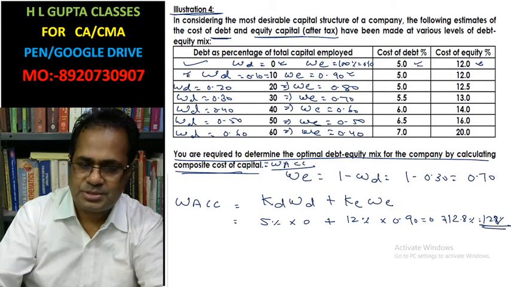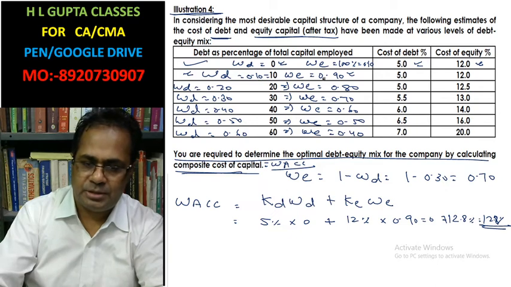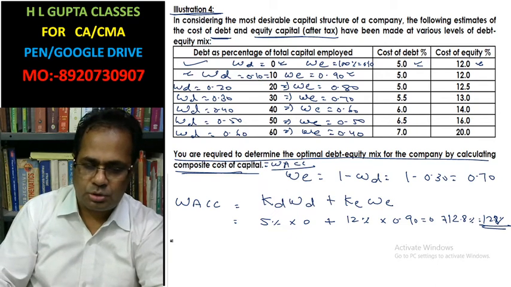In the second case, debt weight is 10%. This is the first case, this is the second case.